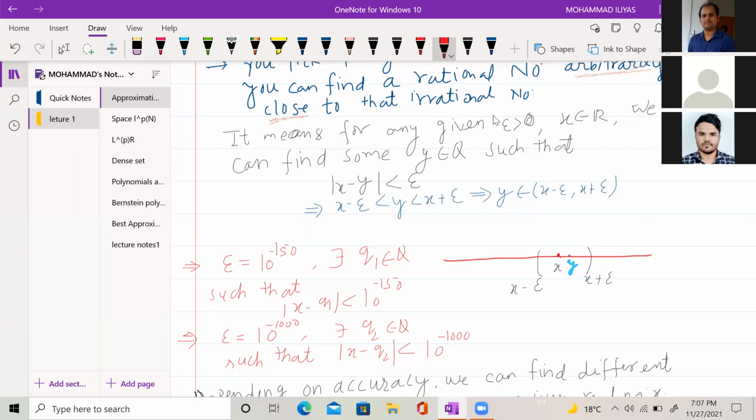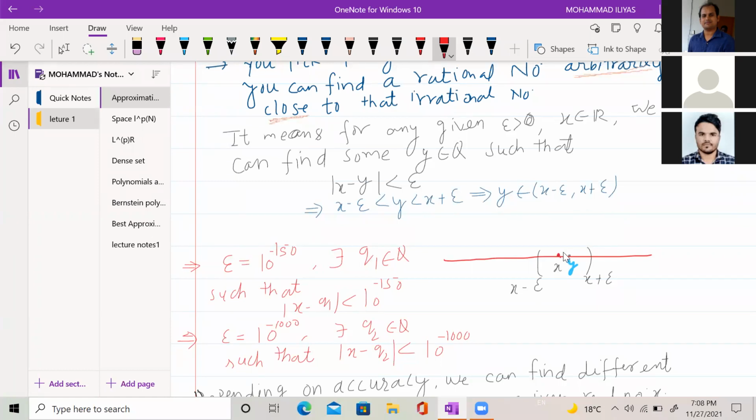For any given epsilon positive, however small, it may be any positive number, we can find a rational number y such that the modulus of x minus y is less than epsilon. If you solve this inequality, you find x minus epsilon is less than y is less than x plus epsilon. This means that y belongs to the interval (x minus epsilon, x plus epsilon).